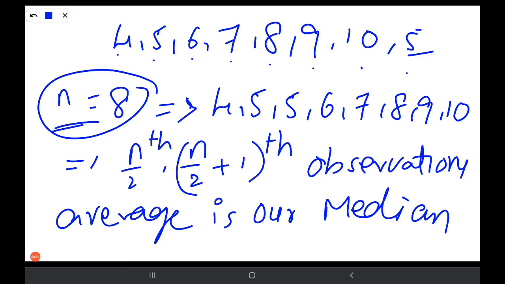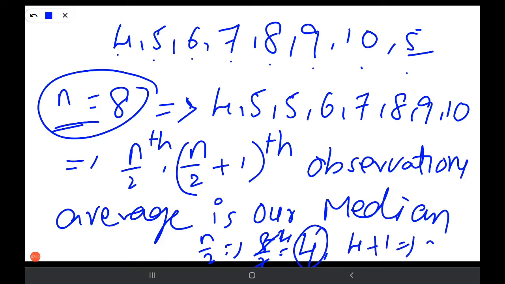Let's take what is n by 2 and n by 2 plus 1. n by 2 is 8 by 2, that is nothing but 4. Next, n by 2 plus 1: n by 2 we already got as 4, so 4 plus 1 is 5. So the 4th and 5th observations' average is our median. I hope you understood this. The 4th and 5th observations' average is our median.